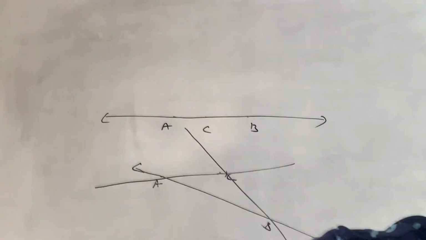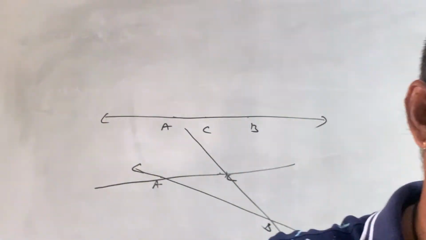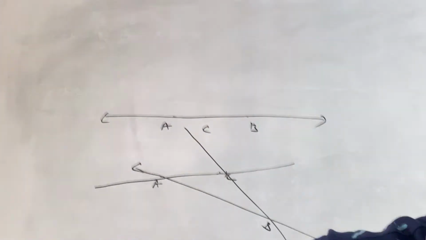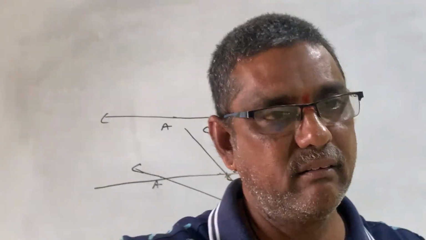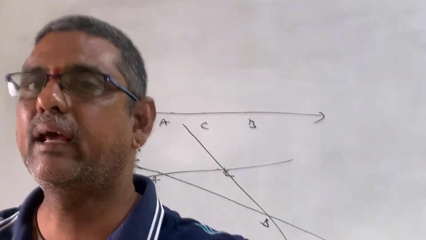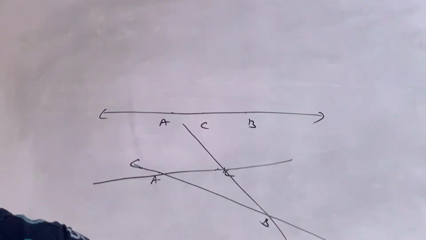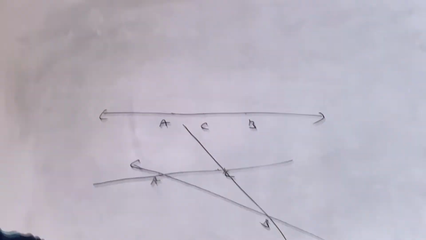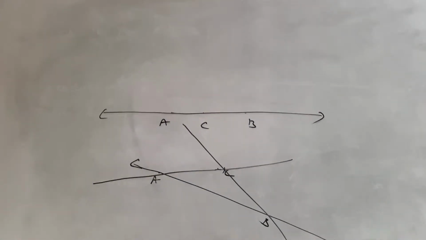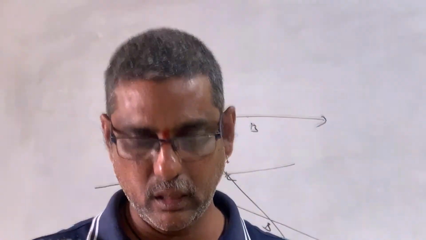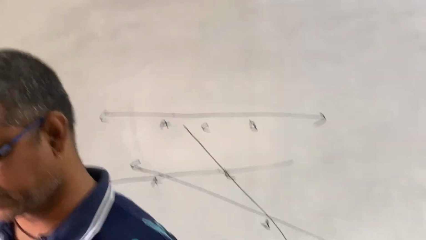So if A, B, C are on the same line, we can draw only one line passing through them. If A, B, C are not on the same line, we cannot draw a single line passing through them. We can draw three lines. According to Euclid's first postulate, we can draw a line passing through any two different points.